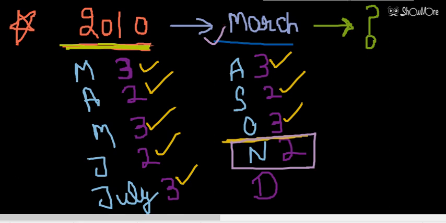So students, you can note down that we have discussed this question, and finally we got that the March month has the same calendar as the month November has.